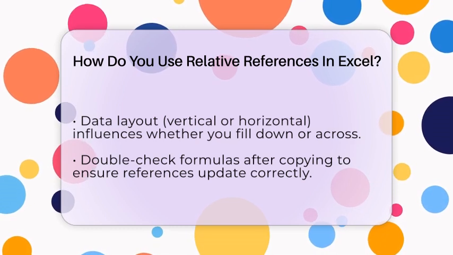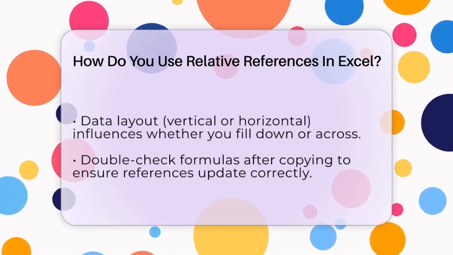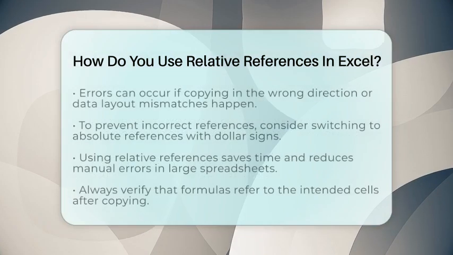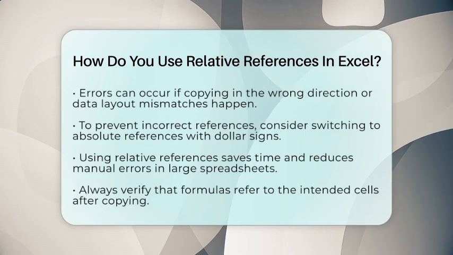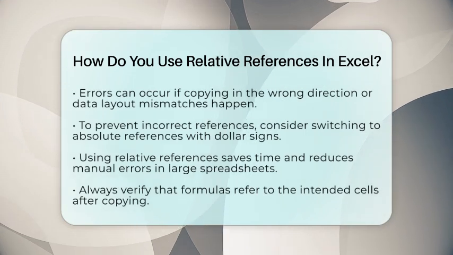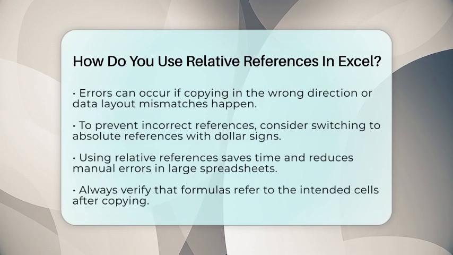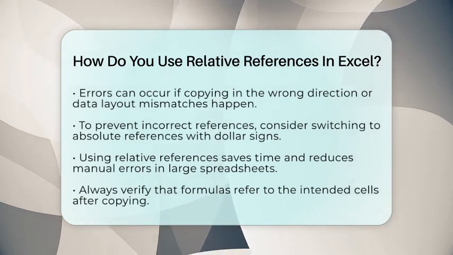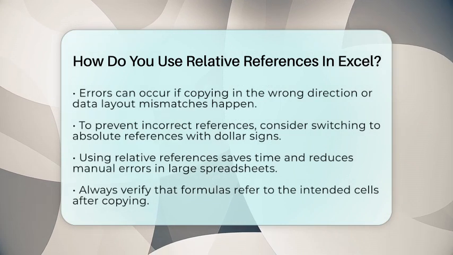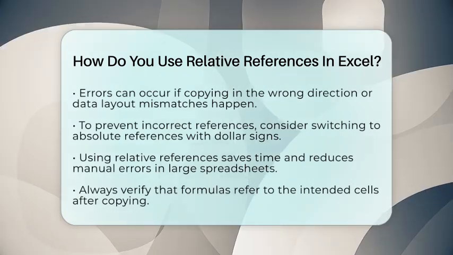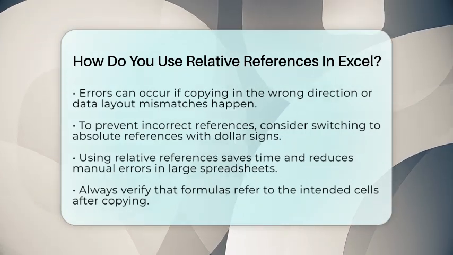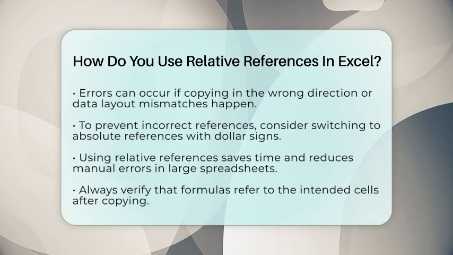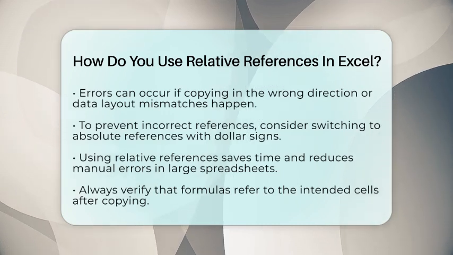Troubleshooting common errors with formulas often involves understanding how relative references behave. For example, if you copy a formula horizontally but your data is vertical, the references won't update correctly. To fix this, you might need to switch to absolute references by adding dollar signs or adjust your copying direction. Knowing how relative references work helps you avoid these mistakes.